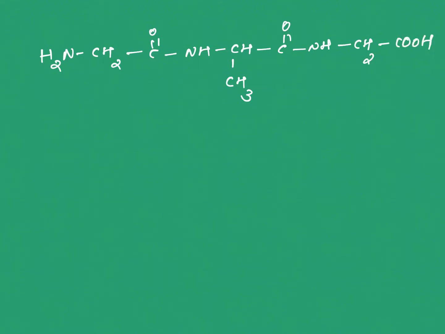What is the name of this peptide? It is a tripeptide. You can clearly see this is one amide bond, another peptide bond. So a total of 3 amino acids are involved. That's why we call it a tripeptide.